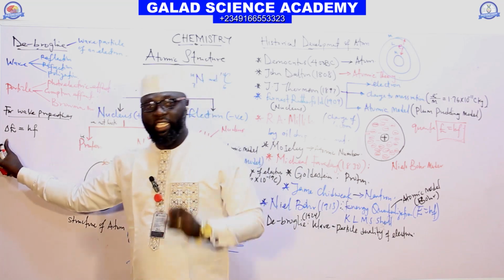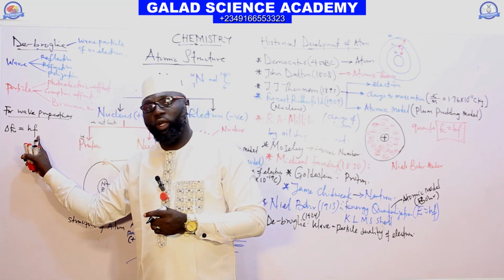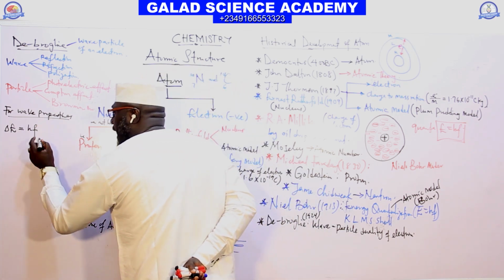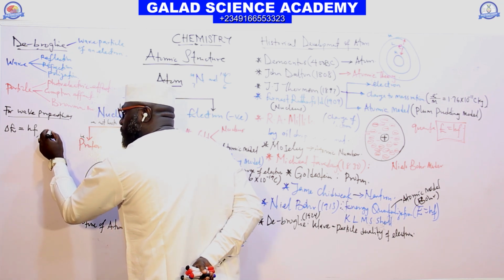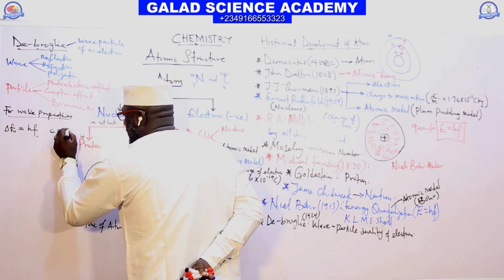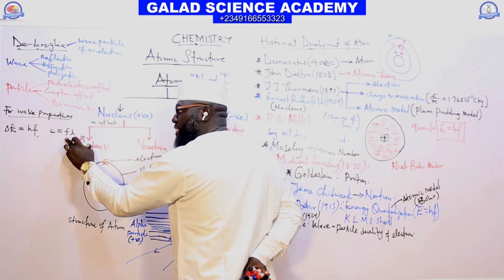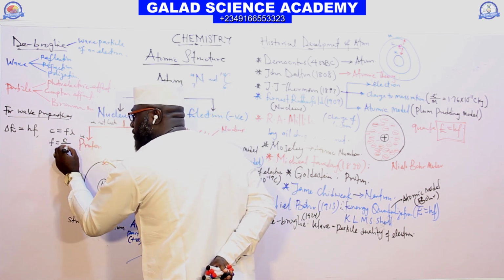This is quantum energy, h is the Planck constant, f is the frequency. From here we can say the electron is a wave. The speed of light is c equals f lambda, frequency times lambda. From this expression, frequency equals c over lambda.